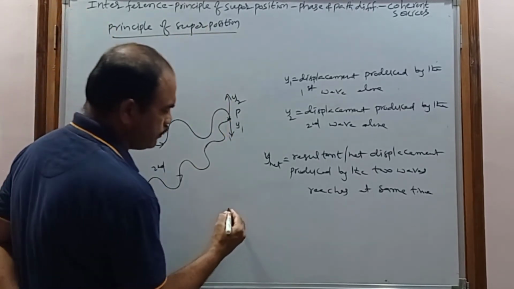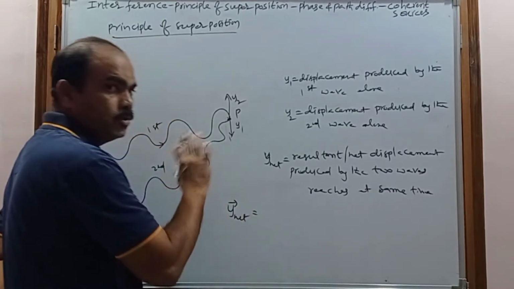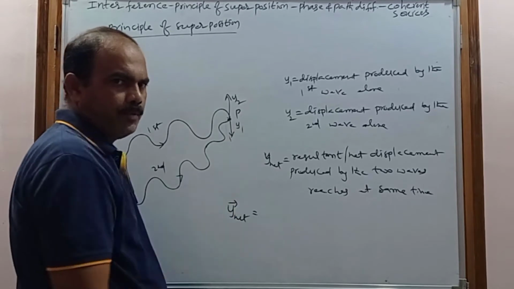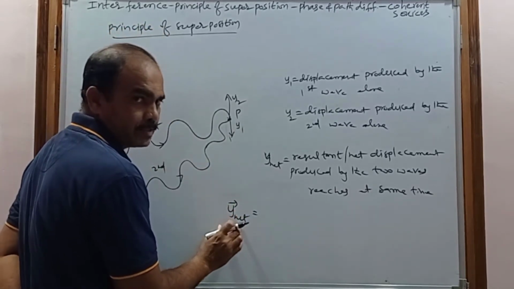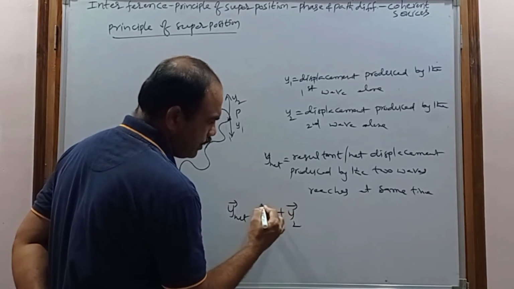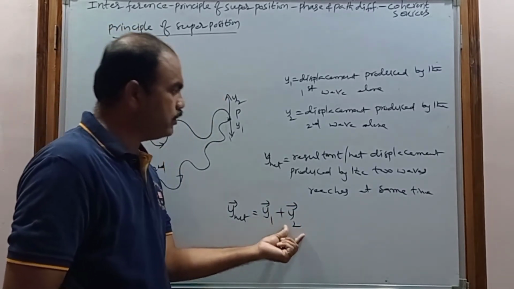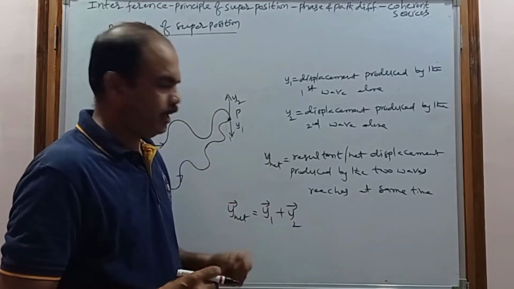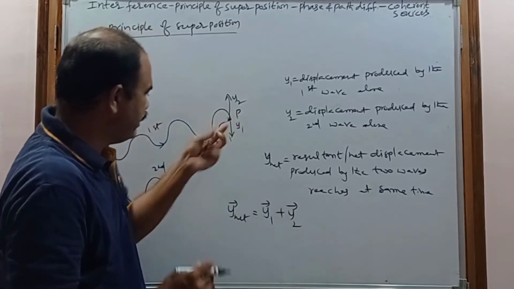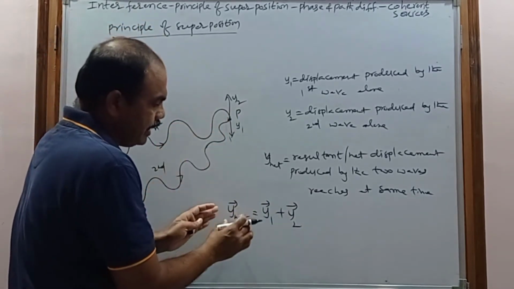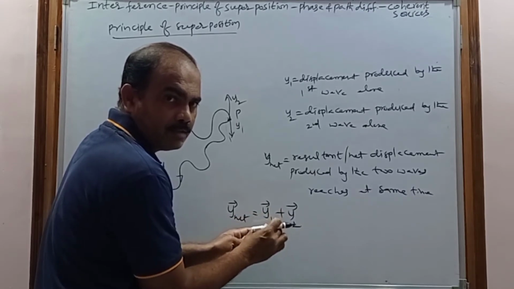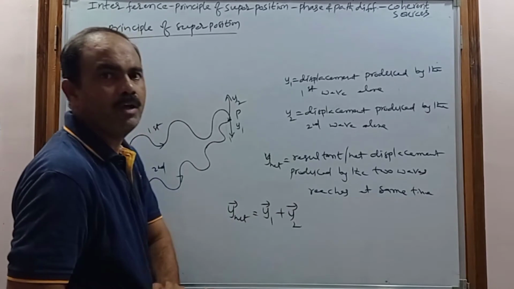According to this principle, the net displacement due to two or more waves, I am taking two waves here, but sometimes two or more waves come to the particle, is equal to the vectorial sum of the displacements produced by each wave alone. y1 is the displacement produced by the first wave alone, y2 is the displacement produced by the second wave alone, and when the two waves reach the particle at the same time, the net displacement is the vector sum of the displacements produced by each wave alone.